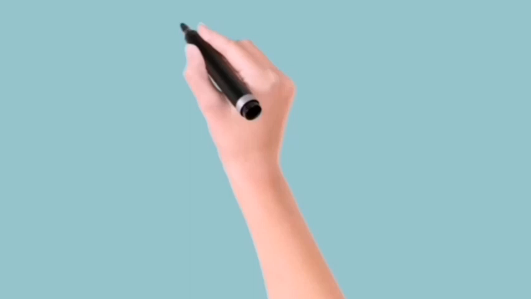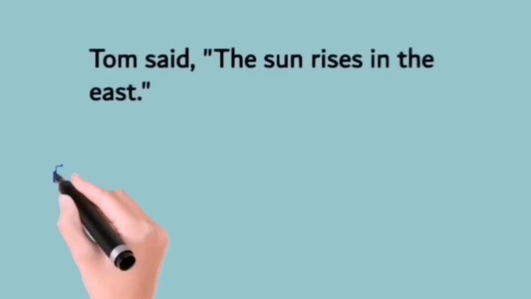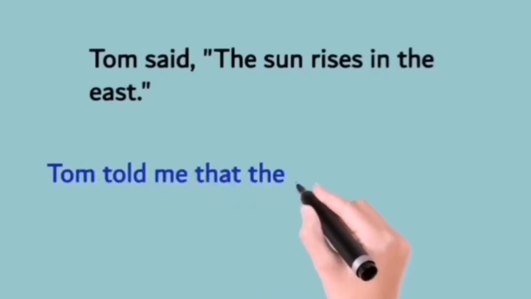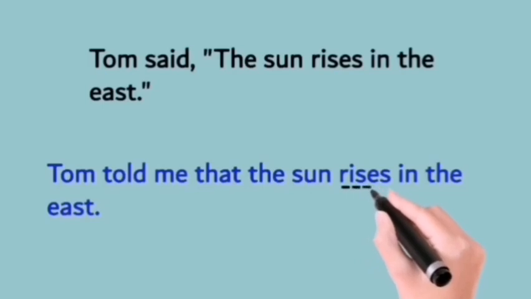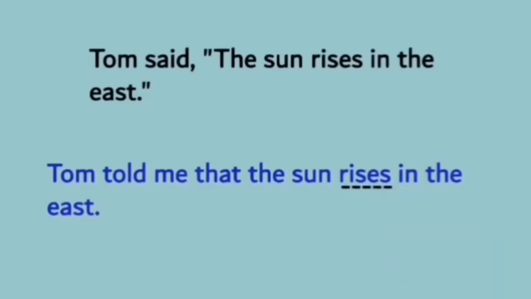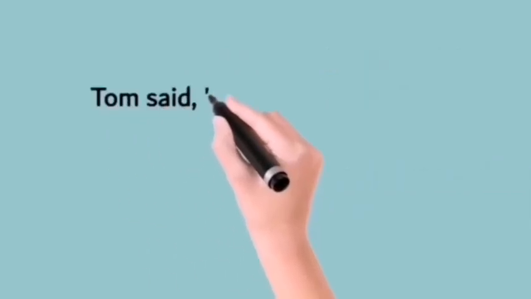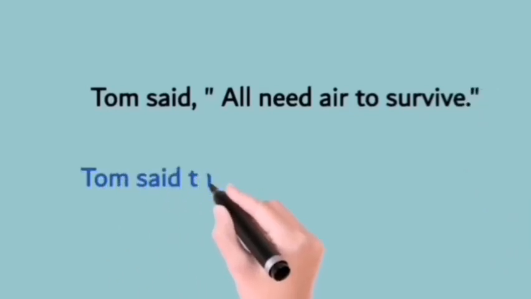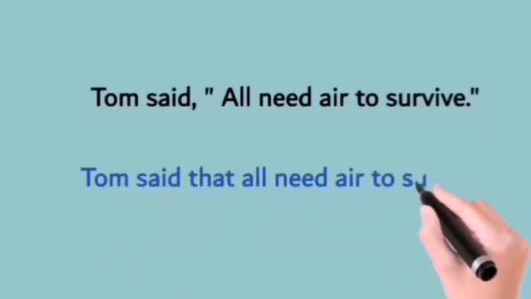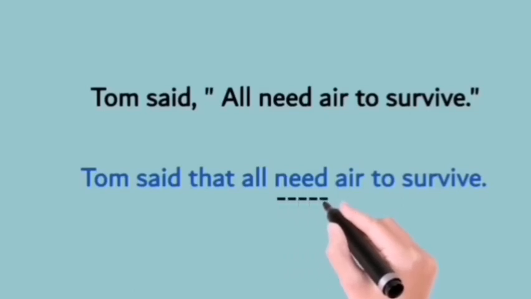Now we are going to discuss how to report universal truths. We should not change the tense whenever we are reporting universal truths. Examples are, Tom said, the sun rises in the east. The reported sentence will be, Tom said that the sun rises in the east. Tom said, all need air to survive. The reported speech is, Tom said that all need air to survive. There are no tense changes occurring in these type of sentences.